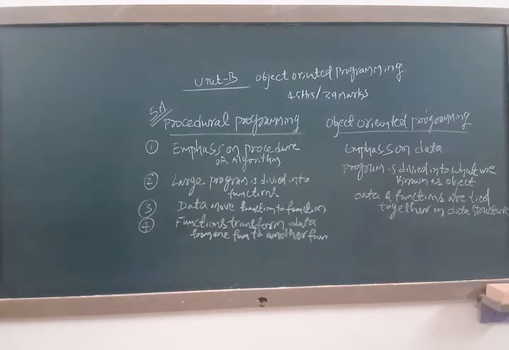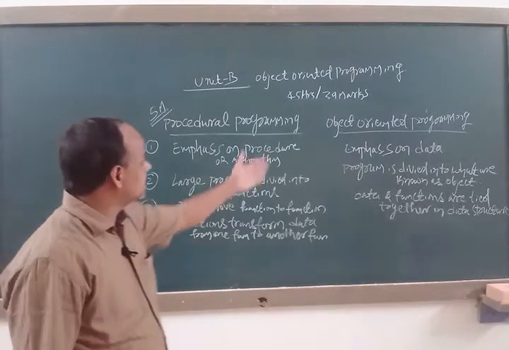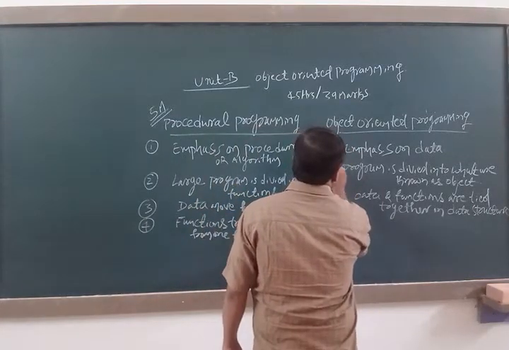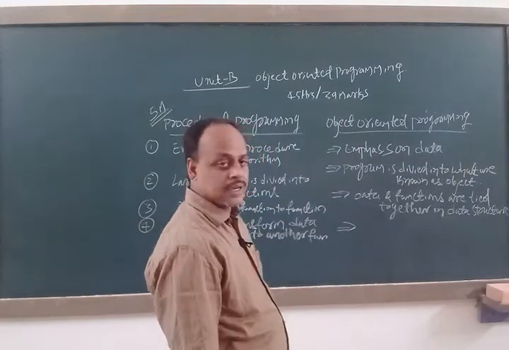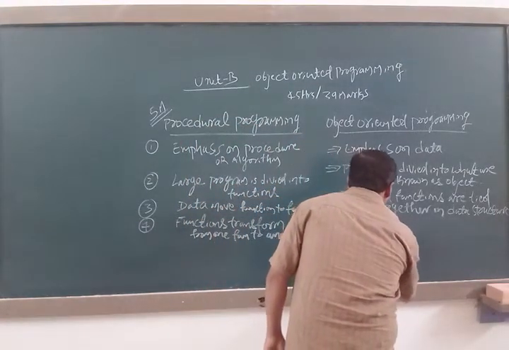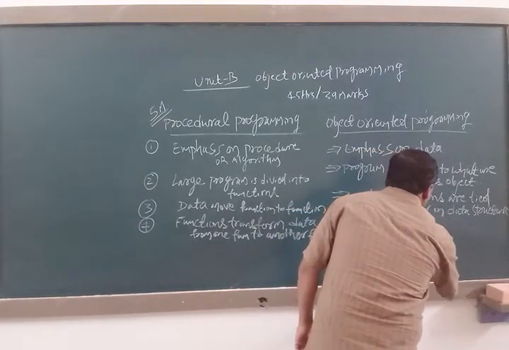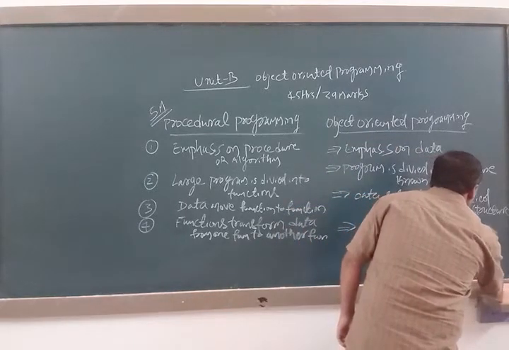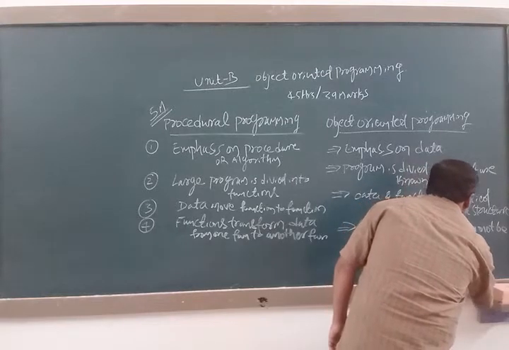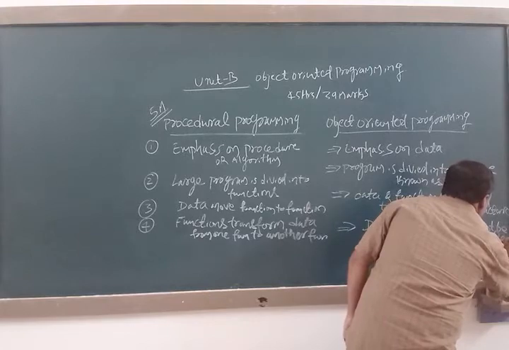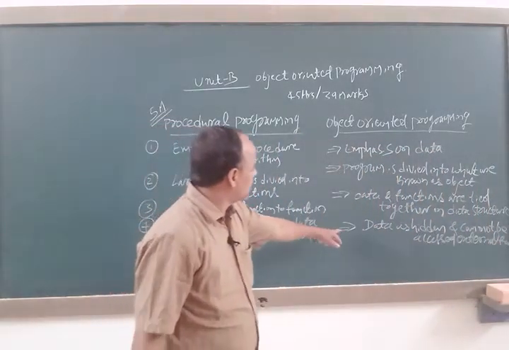In procedural programming, functions transform data from one function to another function, whereas in object oriented programming, data is hidden and cannot be accessed by external functions.